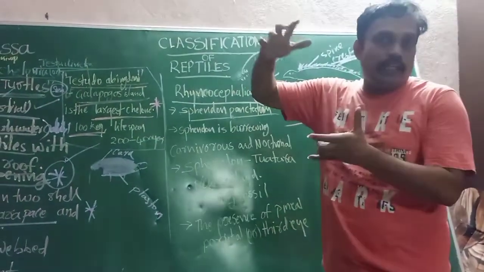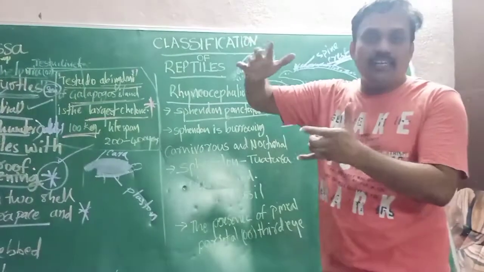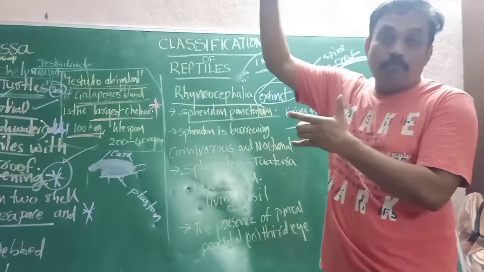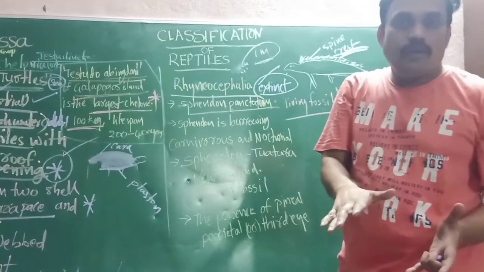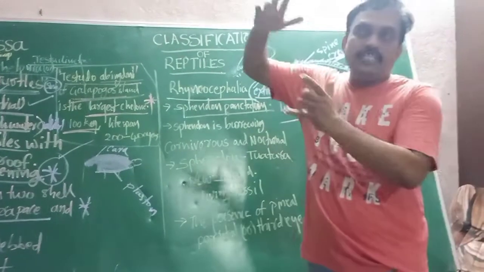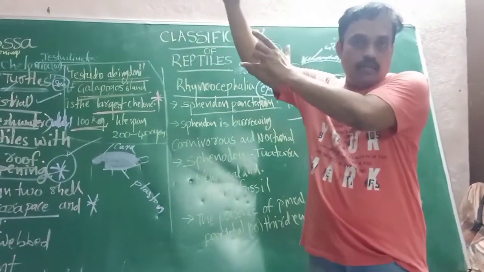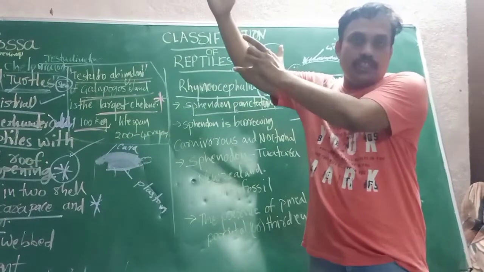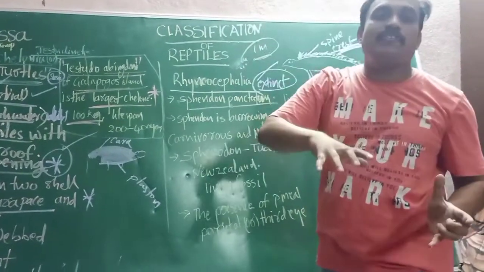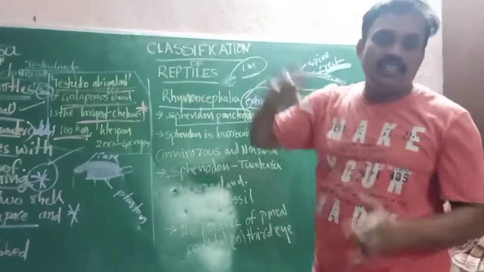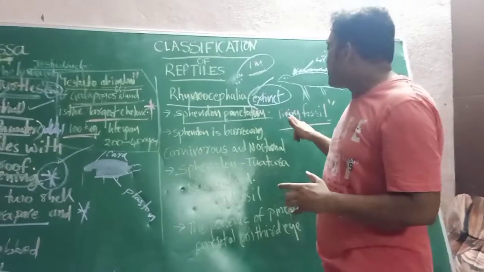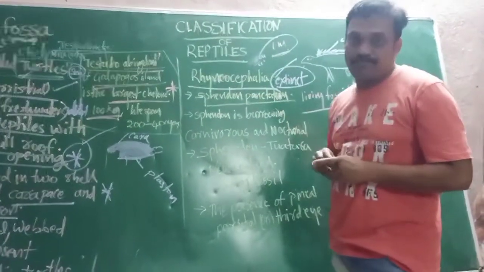There is no evolution, no changes in that organism, from primitive to now. The same structure it had in ancient times is there right now also. There are no changes in this organism, so it is called a living fossil.